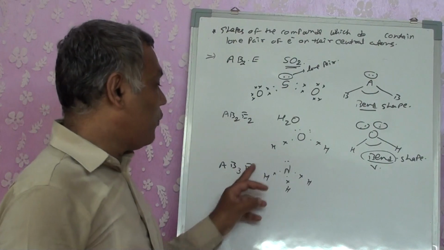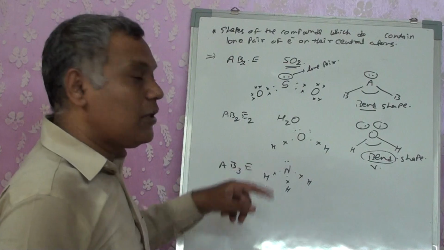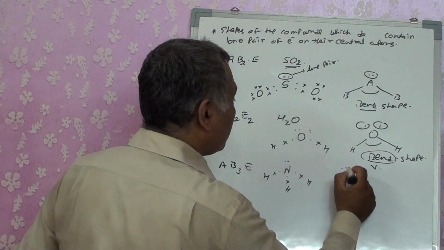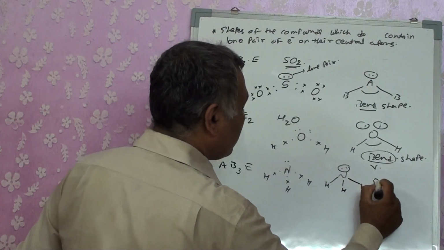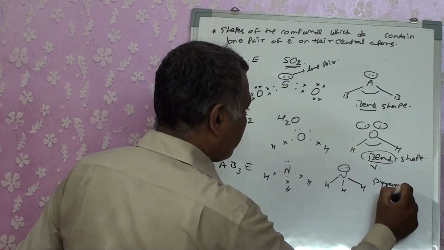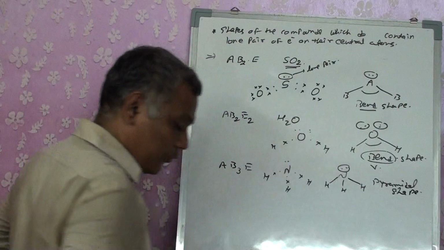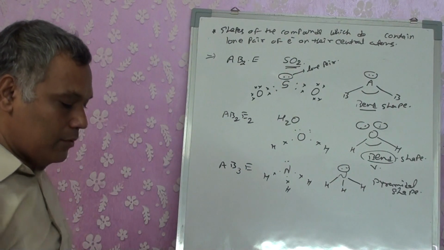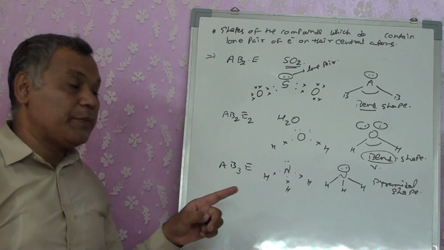If they don't have a lone pair, AB3 has trigonal planar, but because the lone pair is present, it's not trigonal planar, it's forming a pyramidal arrangement. So the shape of the molecule has changed.